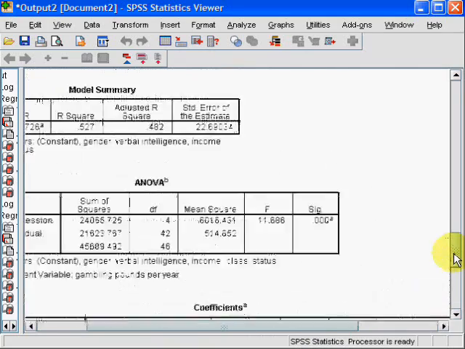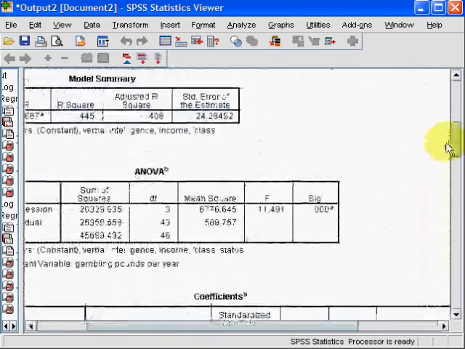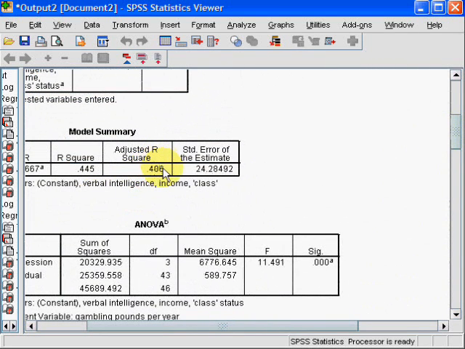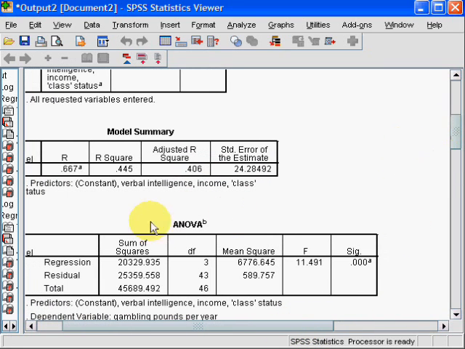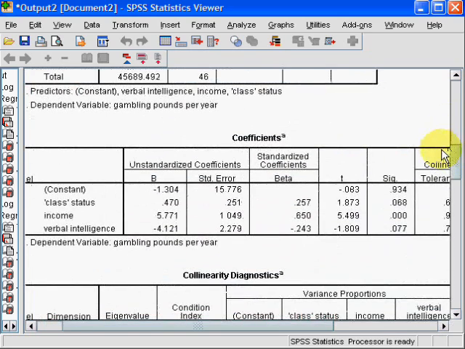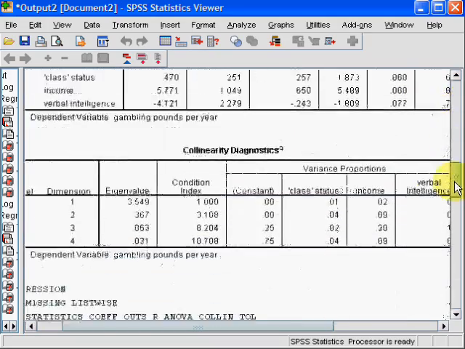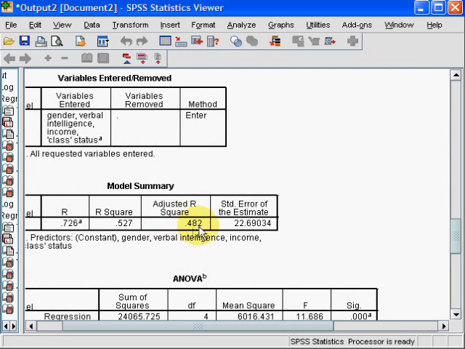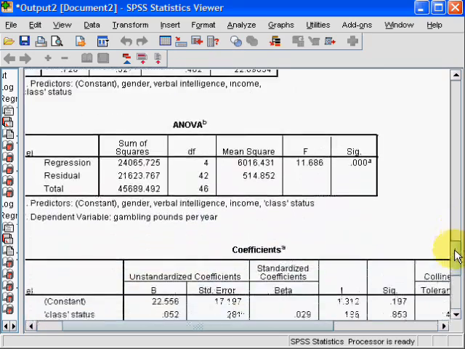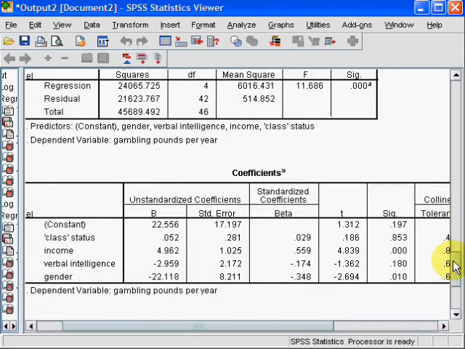Tolerances are okay. So if we just go back up to what we had before, our adjusted R-square was 0.406, that is 40.6% of the variance in gambling could be predicted using verbal intelligence, income and class, but the only significant predictor was income. But now if we add in gender, we see that's gone up to 0.482. Okay, so it's gone up by 8%. So by adding in gender to the model, we've accounted for another 8% of the variance.